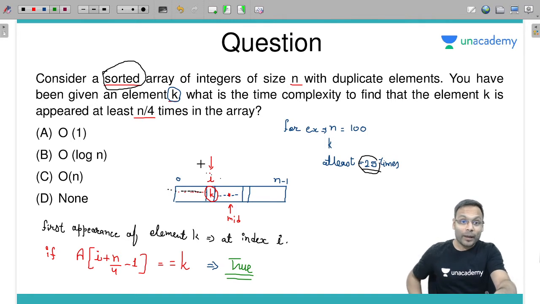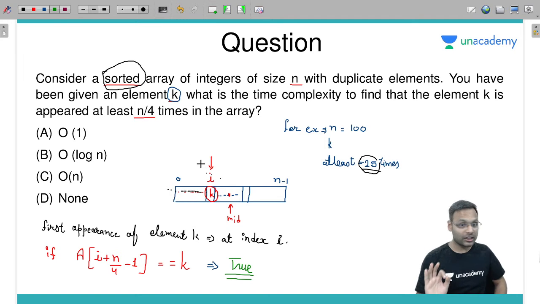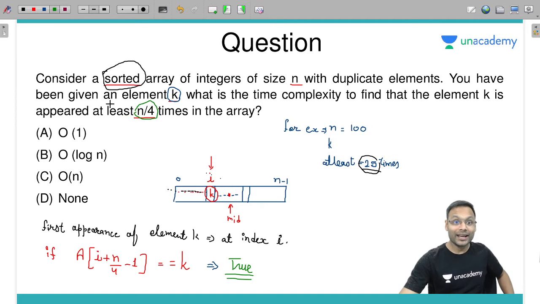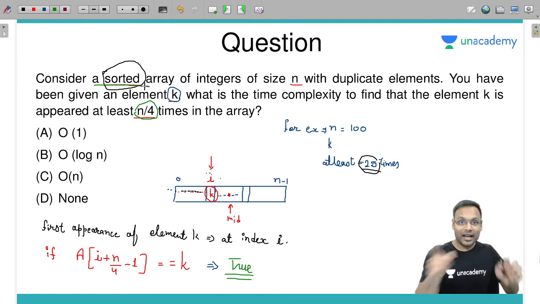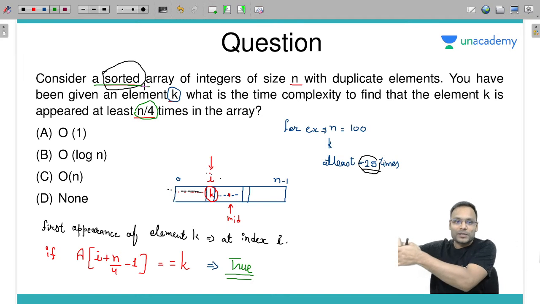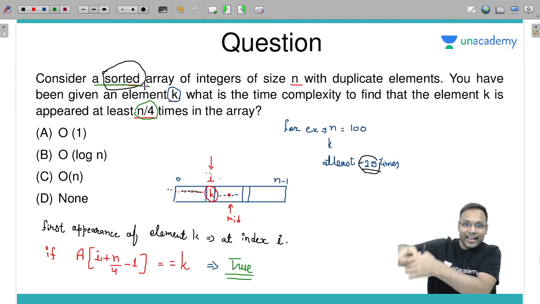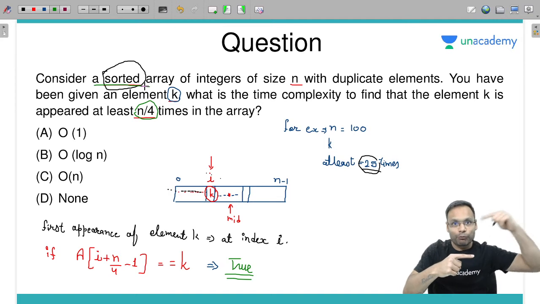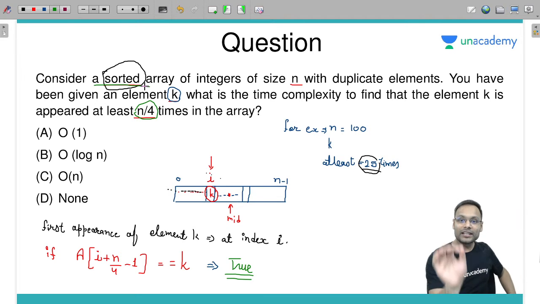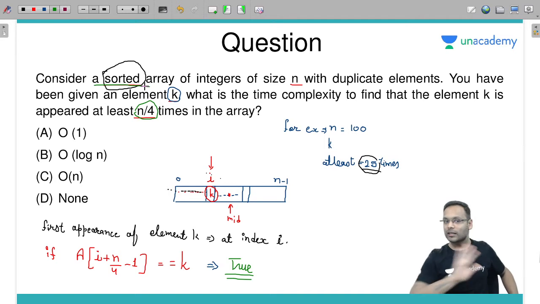So you don't have to apply linear search after the first appearance. No, I am checking only whether the element is present n by 4 times or not. The array is sorted, so I will directly jump to index I plus n by 4 and see which element is present. If the I plus n by 4 index also has the same element, it means yes, that element is present at least n by 4 times, otherwise not.